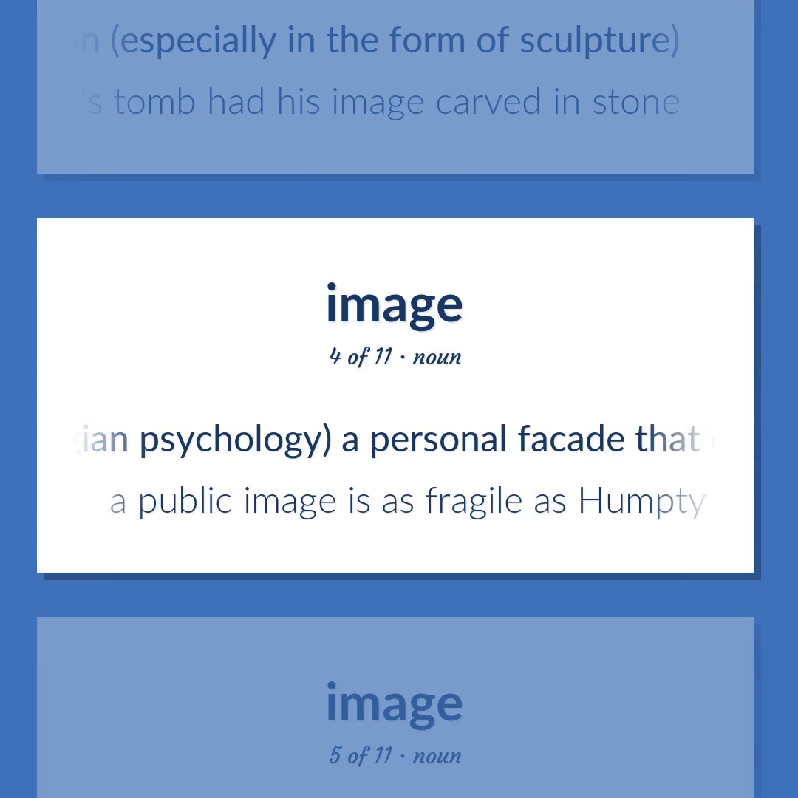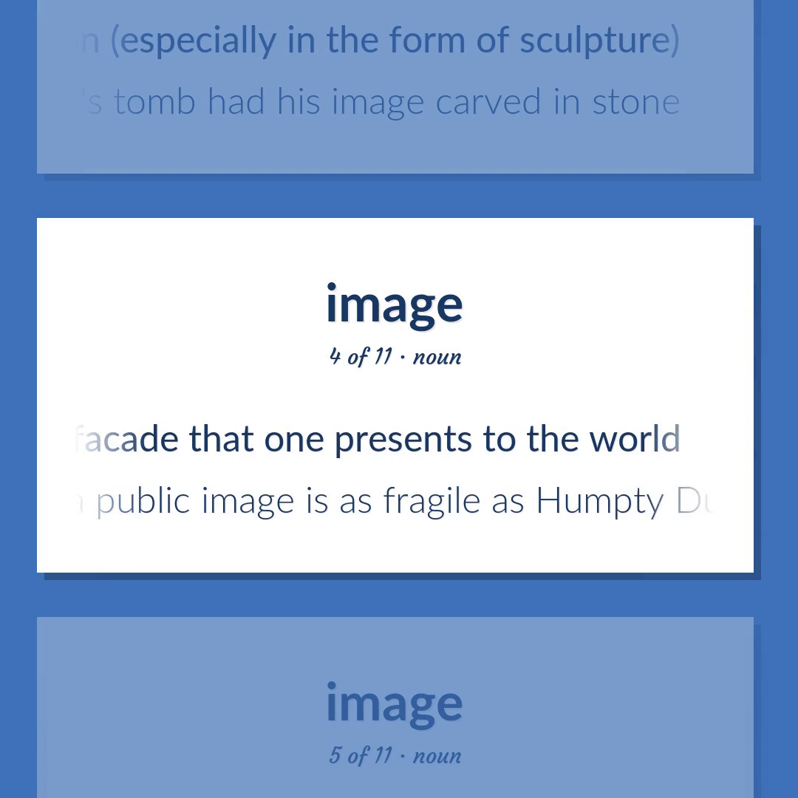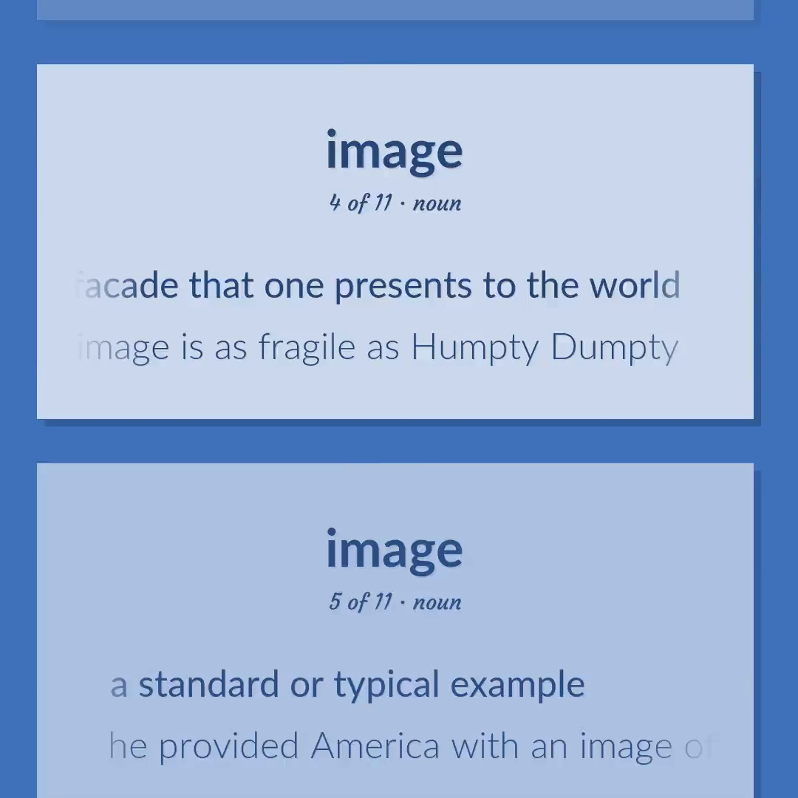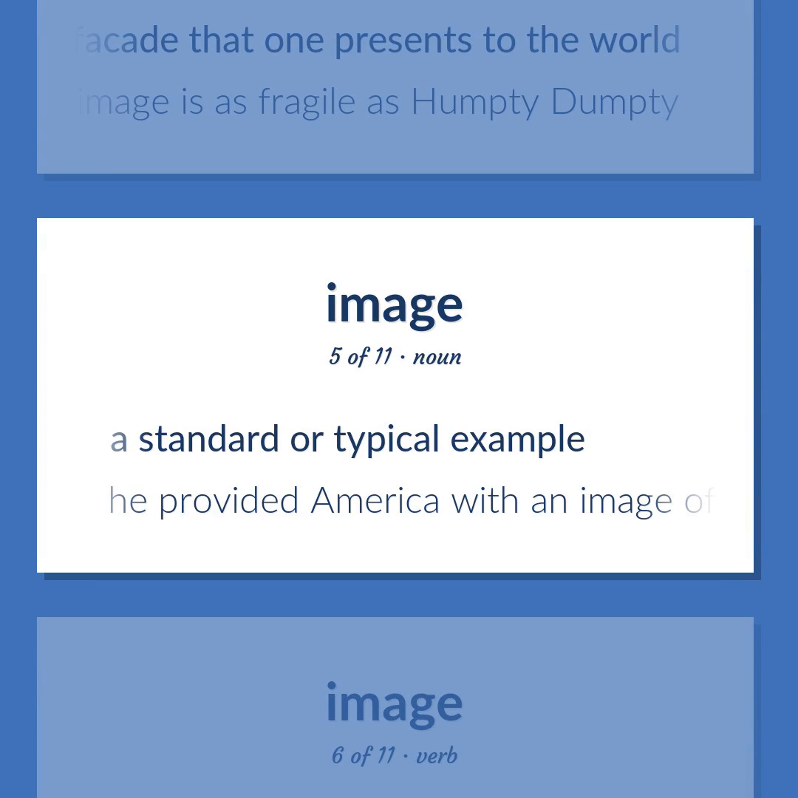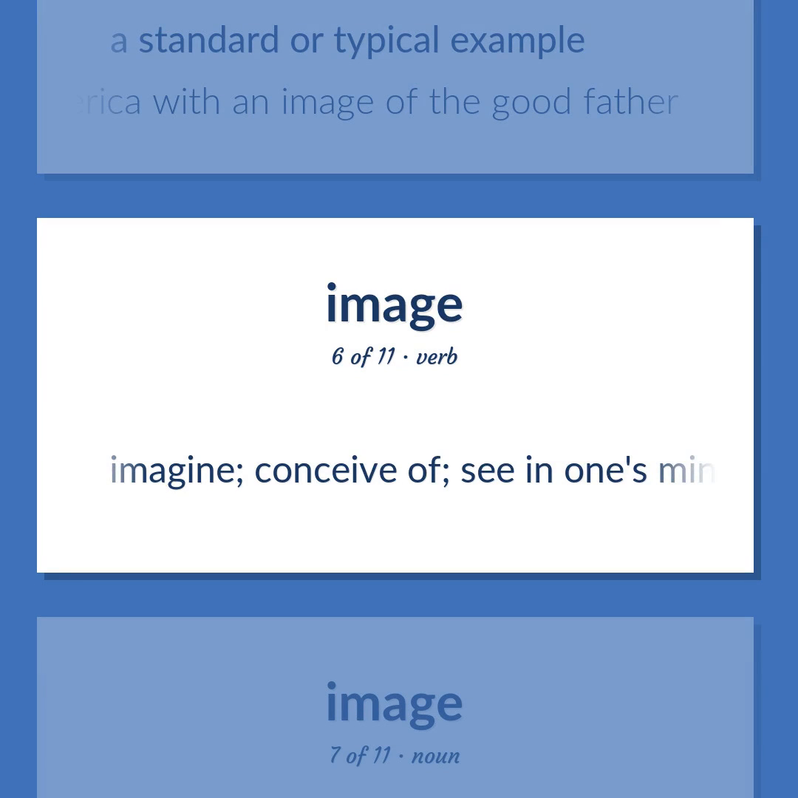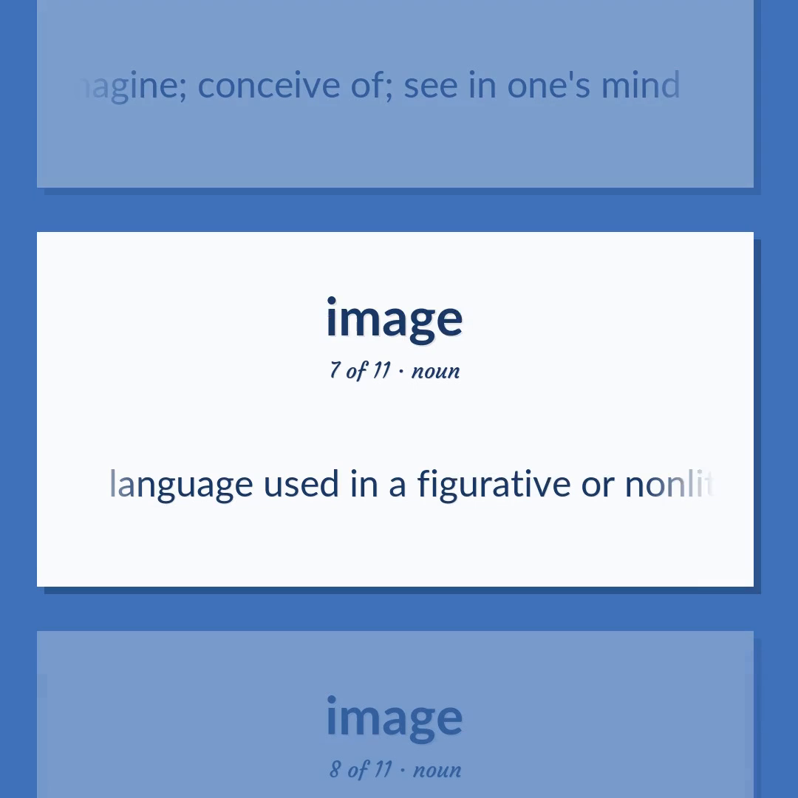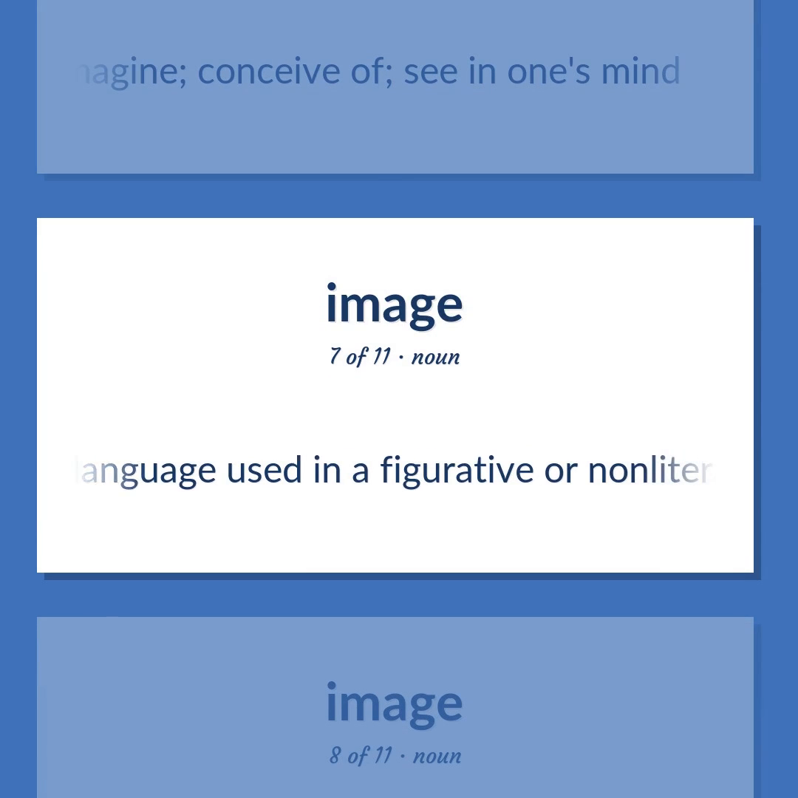Jungian psychology, a personal facade that one presents to the world. A public image is as fragile as Humpty Dumpty. A standard or typical example. He provided America with an image of the good father. Imagine, conceive of, see in one's mind. Language used in a figurative or non-literal sense.